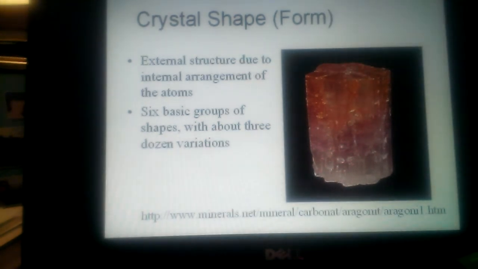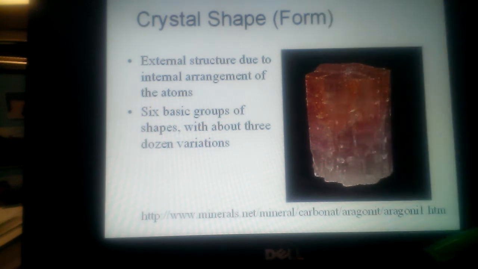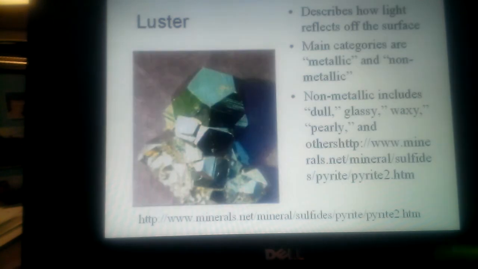Crystal shape can be helpful. Sometimes the atoms arrange themselves in a way that can be seen outside. So meaning when it forms outside of the earth, we still see the shape. But oftentimes the shape has been distorted because we broke the rock off of another piece.